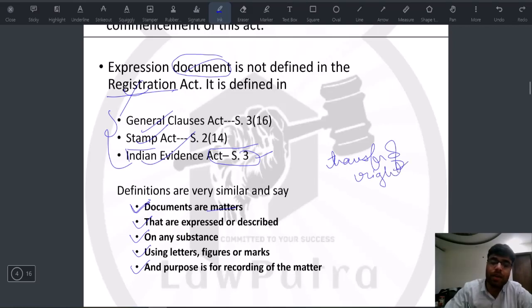So this is the matter. Now this has to be expressed or described. That means it must be written. Only this is the way you will express or describe it. Oral things cannot come into play on any substance.